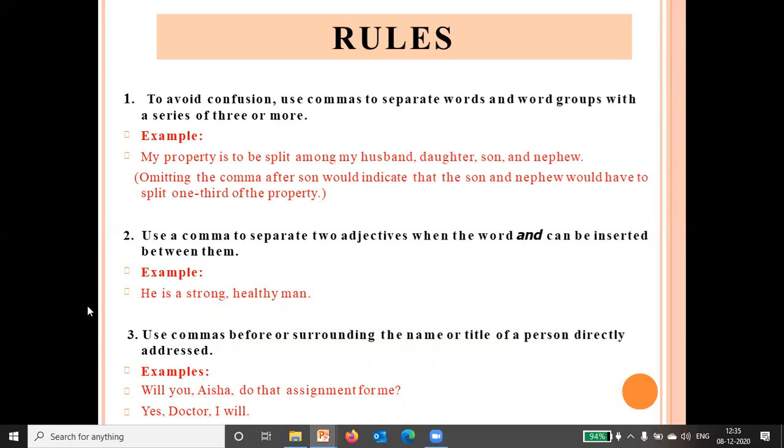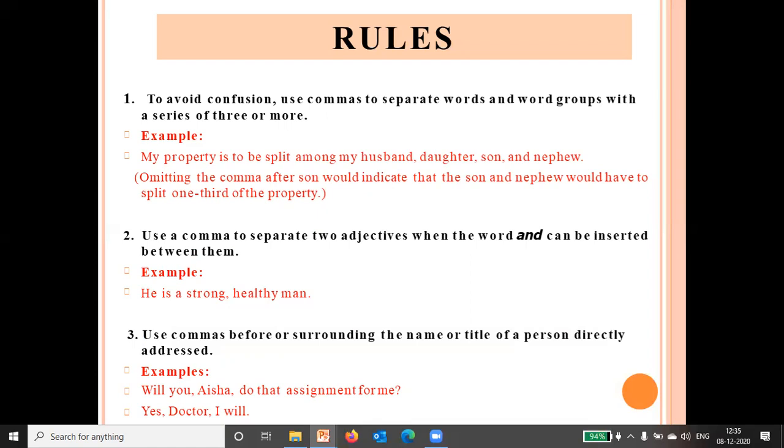Second, use a comma to separate two adjectives when the word "and" can be inserted between them. So here you can see two adjectives are given: He is a strong and healthy man. Instead of writing "strong and healthy," we can put a comma between strong and healthy: He is a strong, healthy man.